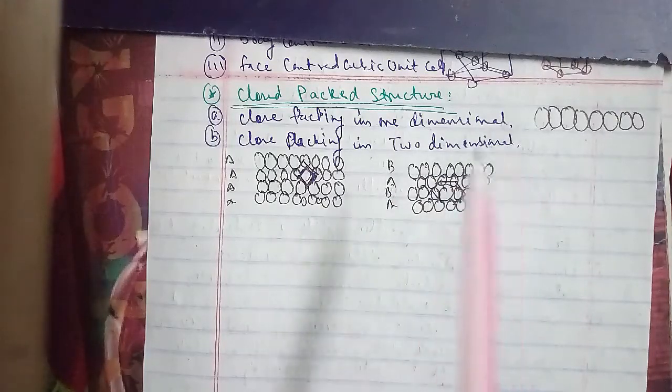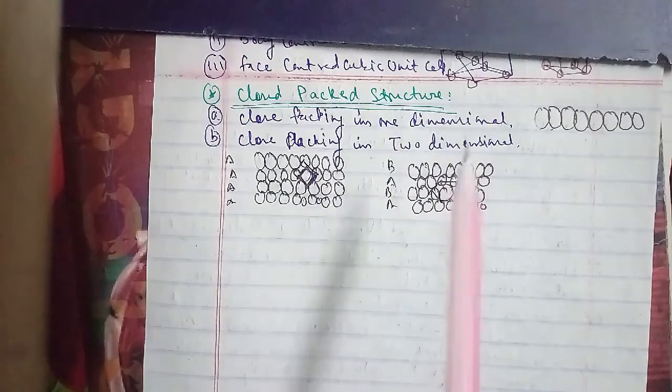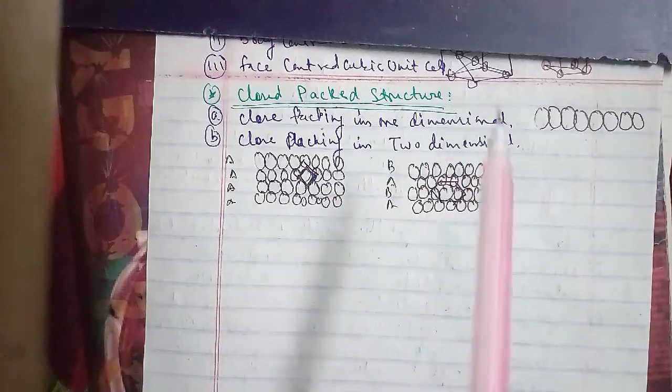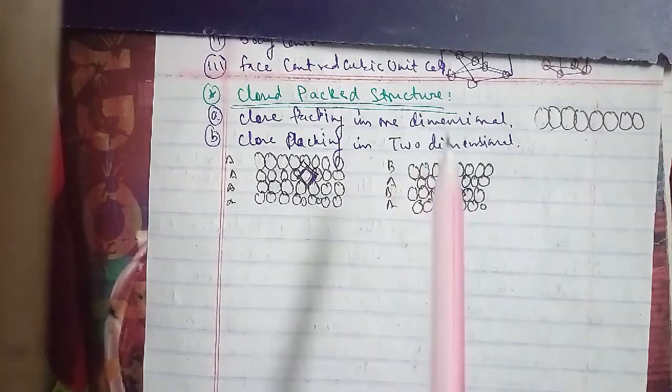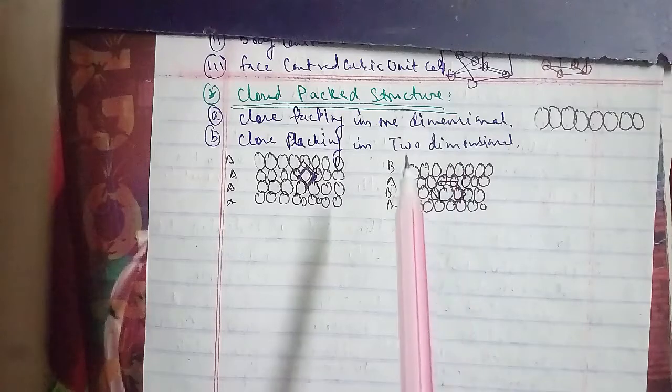When the third row is placed adjacent to the second in the staggered manner, its spheres are aligned with those of the first row, and hence this row is also A type. Similarly, the fourth row will be aligned with those of the second row, which is known as B type, and hence this arrangement is AB type. This packing is more efficient than square closed packing.